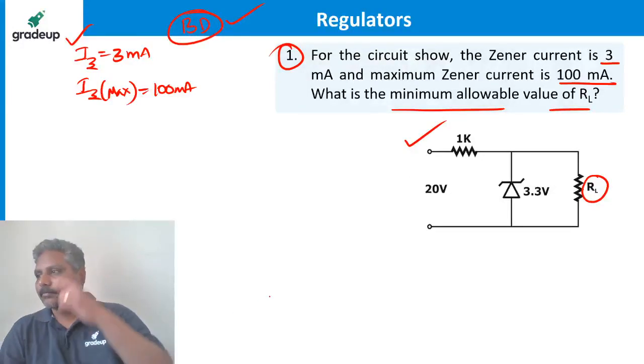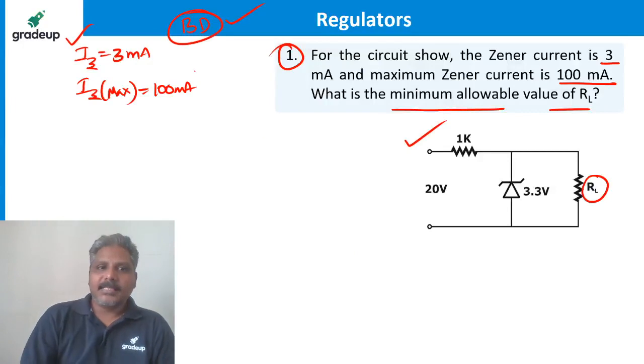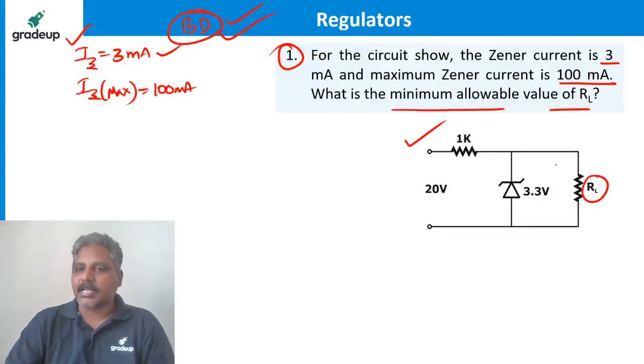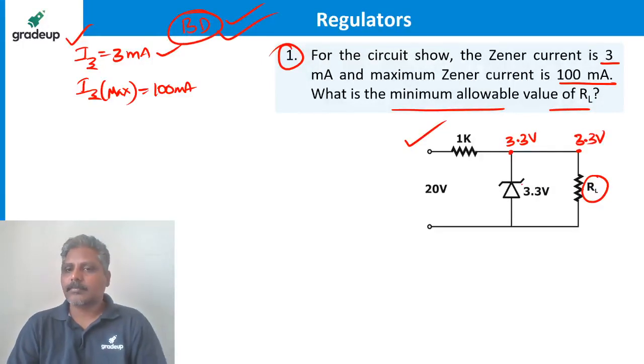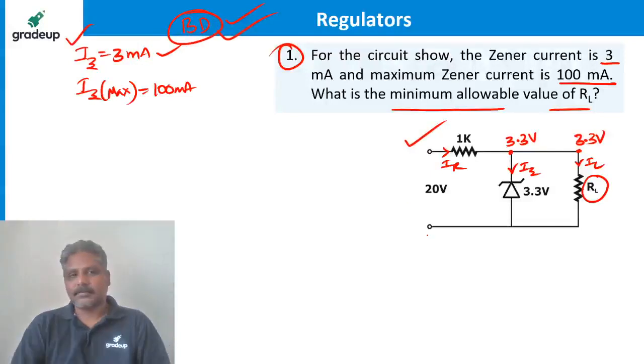Come on guys. Since it is already under breakdown, it is said indirectly, we need not check. So the voltage, how much is it? 3.3 volts. So how much is the voltage here? Also 3.3 volts. Now the current flowing here is IZ, current flowing here is IR, current flowing here is IL. Come on, tell me now the values.